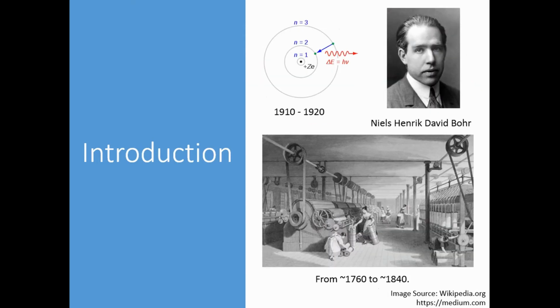If you look into the timeline of thermodynamics and the timeline of atomic structure, you can see the laws of thermodynamics emerged long before scientists developed an understanding of the atomic structure. It was only in the early 20th century that Niels Bohr proposed the atomic structure.